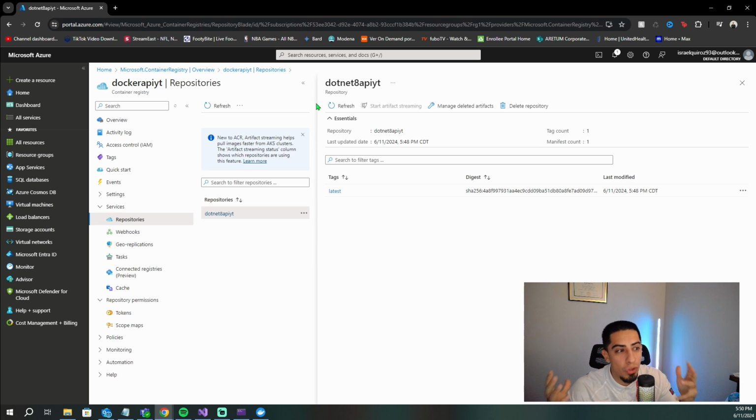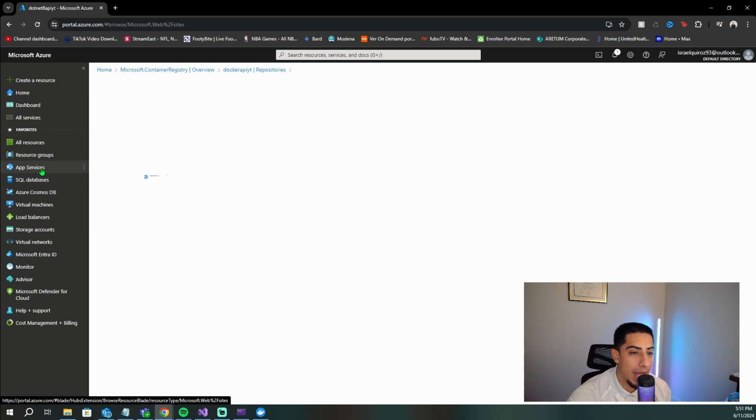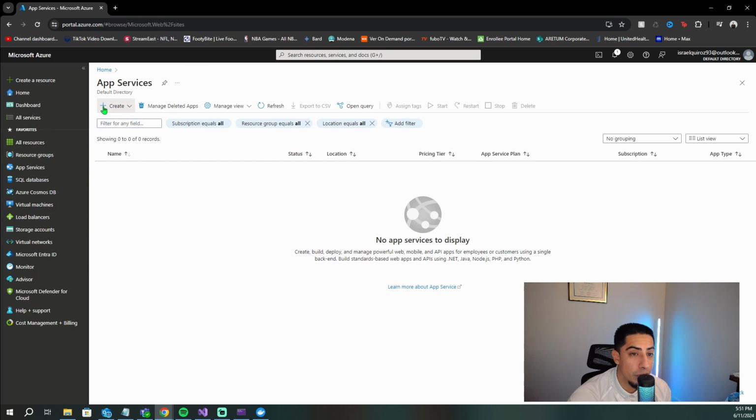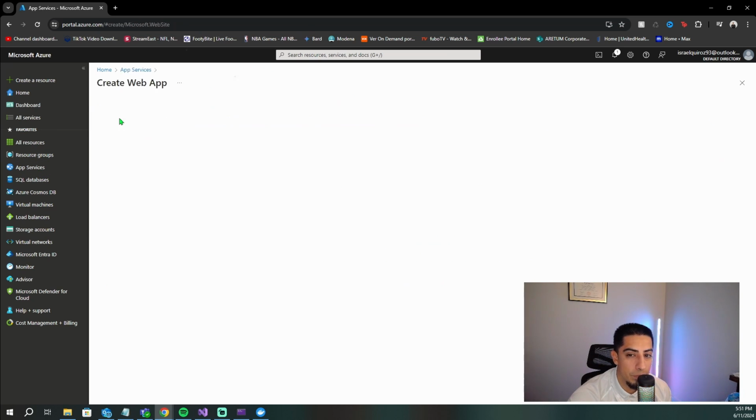But now this container is just sitting here. It needs to go somewhere. And for that, it needs to go to an app service. So we need to go ahead and create an app service and then tell it to go grab this container so we can show it off for everyone to see in that URL. So now we need to go to app services. We need to create an app service, create a web app.